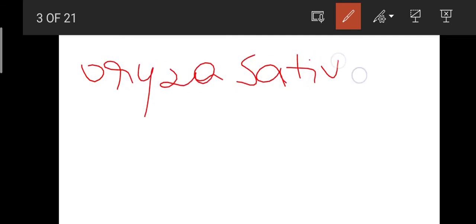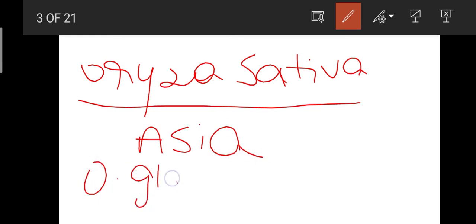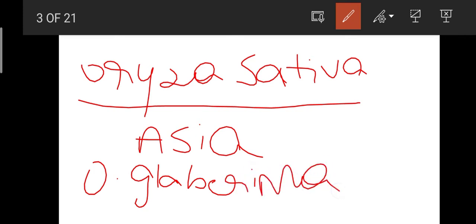It is Oryza sativa. Oryza sativa is mainly grown in Asia, whereas Oryza glaberrima is mainly grown in Africa.